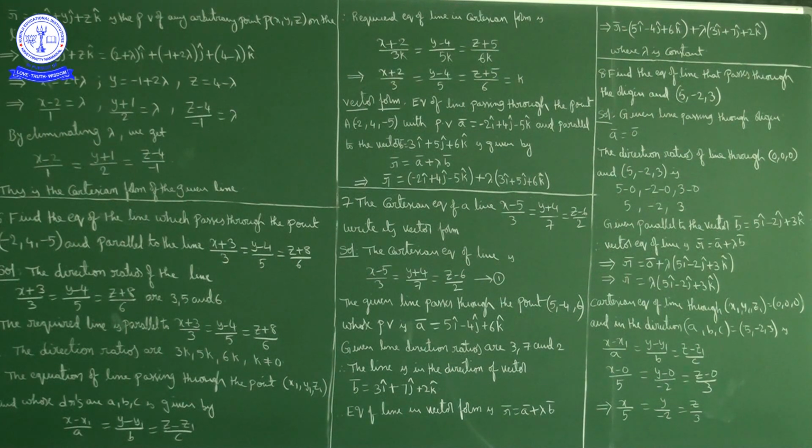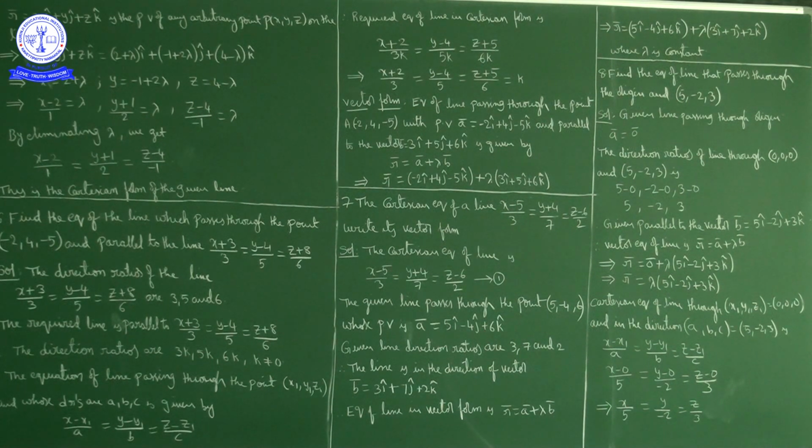Okay, so this line, I'll mark this one as 1. This line passes through the point 5, minus 4, 6. Okay, the given line passes through the point 5, minus 4, 6. Now position vector of this point, what we can write? Position vector of this point 5, minus 4, 6 is a bar is equal to 5i cap minus 4j cap plus 6k cap.